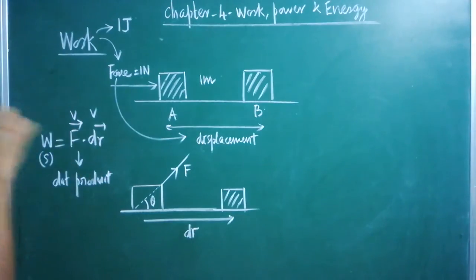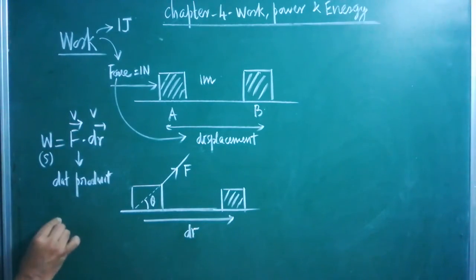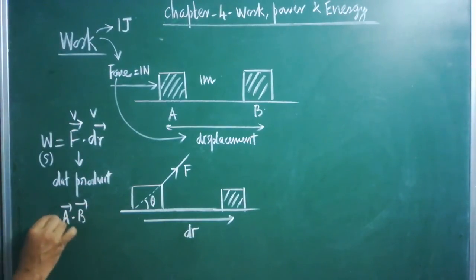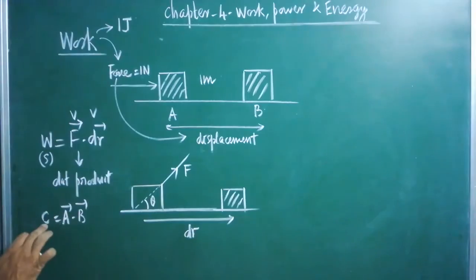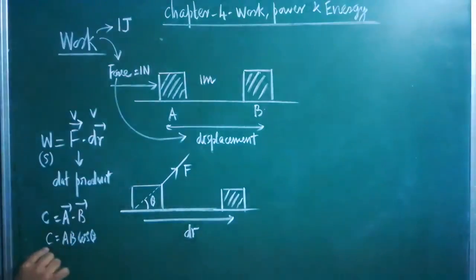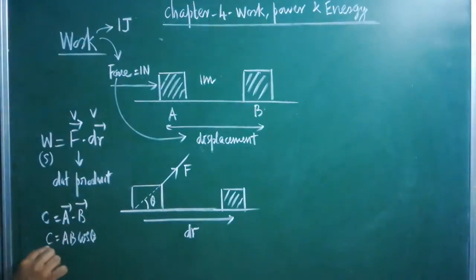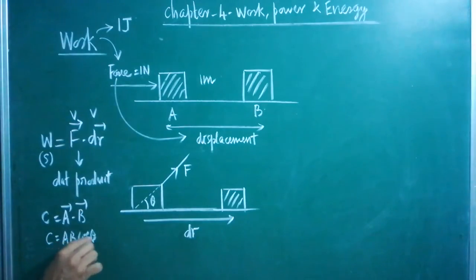Are you clear? This is a fundamental formula. In general, how will you write it? In the case of the dot product, if two vectors, A vector and B vector, are multiplied, you are getting a scalar, which gives the magnitude of the product. If this is expanded, you will get AB cos theta. So to get the magnitude of the scalar C, this formula can be expanded, and that gives the magnitude of C. AB cos theta can be written. So this is the expansion of the dot product.